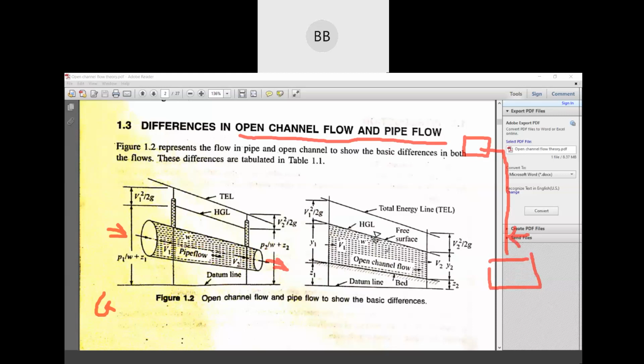In open channel flow, it's not like that. Whenever there is an elevation difference, then only the water will flow. And as this is a closed one, that's why you can pump the water from underground to the water tank, which is at a higher elevation. Then the water flows to your basic needs under the gravity component. Understood? So this is one difference which you cannot do in open channel flow.